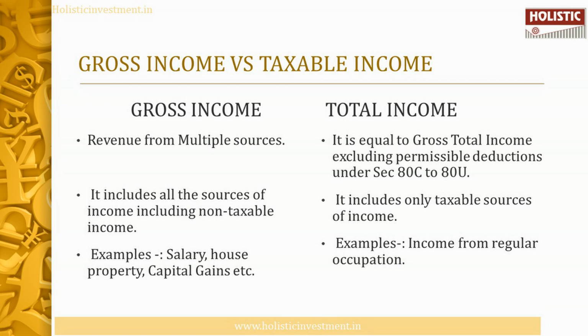In gross income, revenues come from multiple sources, whereas total income is equal to the gross total income excluding permissible deductions under Section 80C to 80U. Gross income includes all the sources of income, including non-taxable income. Total income includes only taxable sources of income.